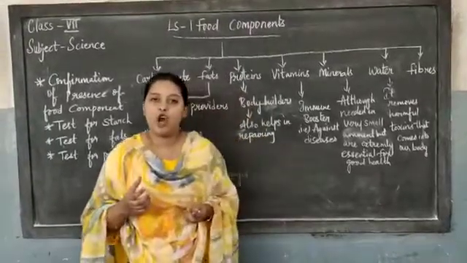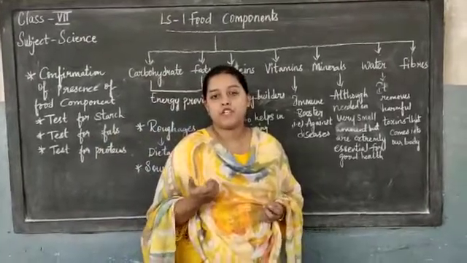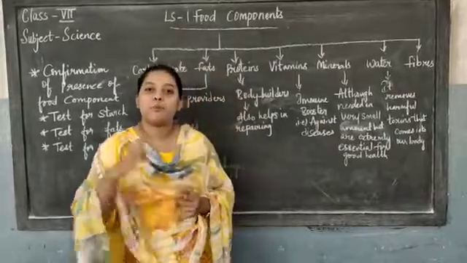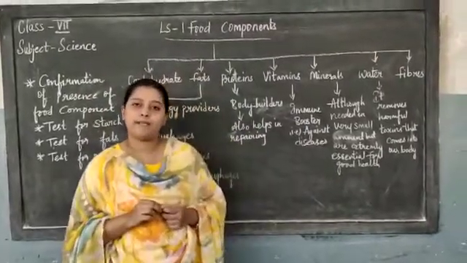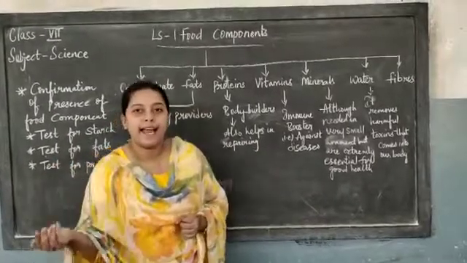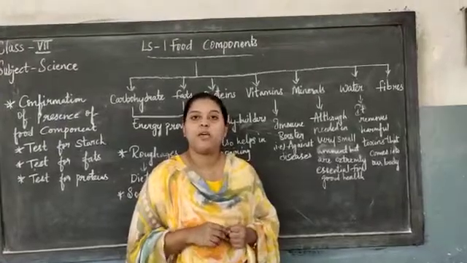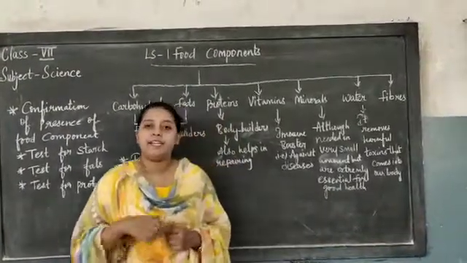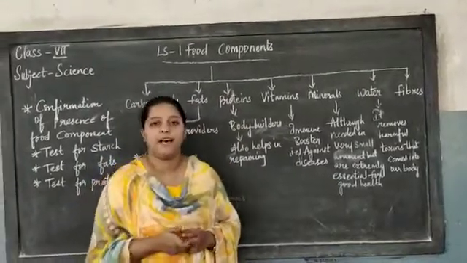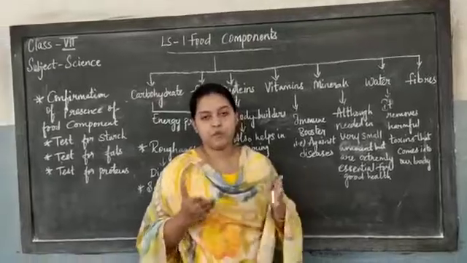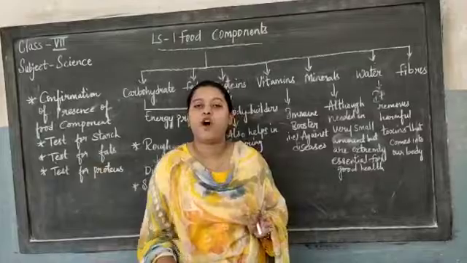Then take whatever food component you have. If it is solid, you must grind it and make it into a paste. After making it a paste, take it in a test tube. Add 2 drops of copper sulfate solution in the test tube. Then add 10 drops of sodium hydroxide solution. After adding, the color of the solution must change into violet or purple. Hence, if the solution changes to violet or purple color, it confirms the test for proteins.